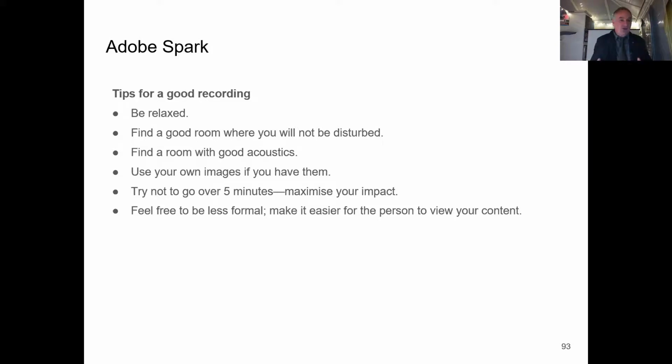Use your own images if you have them. If you've taken your own photographs, you've got photos from events or from projects, then use those. That saves you having to attribute and search out other images.